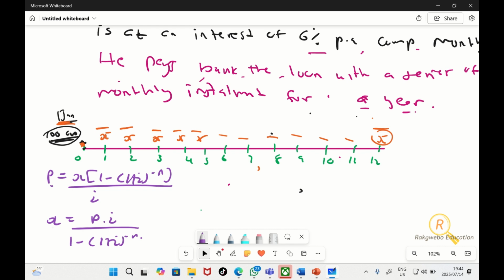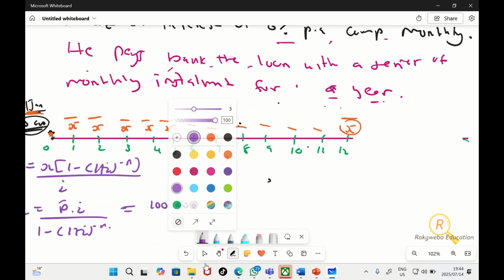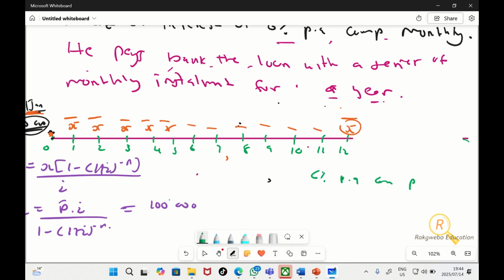Let us now do the calculation. Our P is 100,000. Our I is 6% per annum, compounded monthly. I told you already, the moment you see 6%, you know that percent means over 100, so 6 over 100. If it's single digit, you don't have to punch your calculator, it's just 0.06, one zero after the comma. Then you divide it by whatever investment condition you have there, so it's divided by 12.